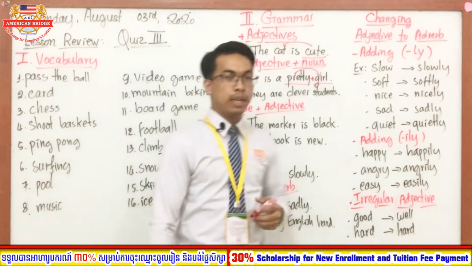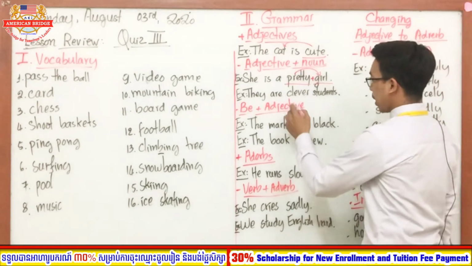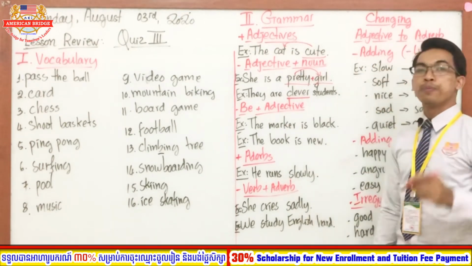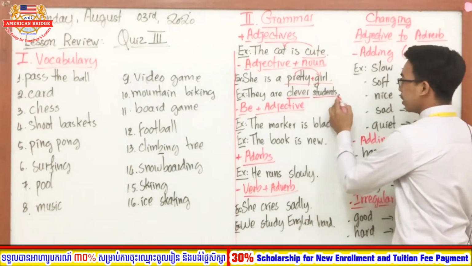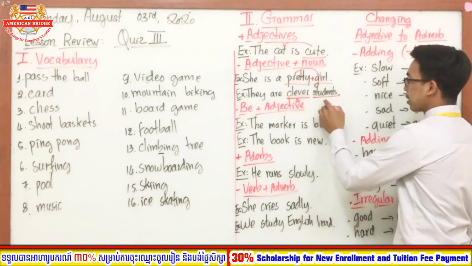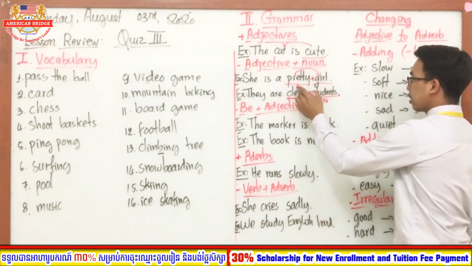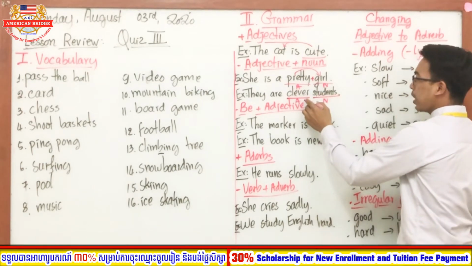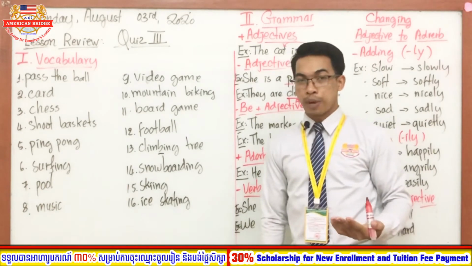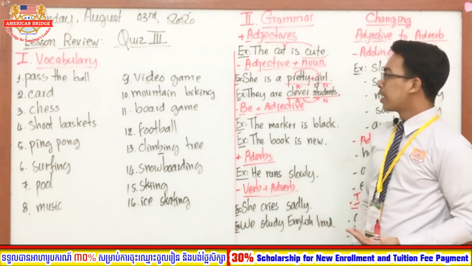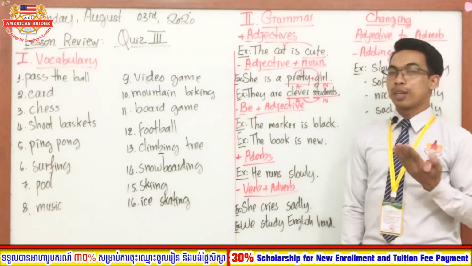Exactly. So the adjective is clever, and the noun is students. Very good. So it is the adjective, and it is the noun. So it modifies the meaning of the noun. Who is clever? Students. Right. Good. Easy, right? Okay, so now let's move on to the next one.